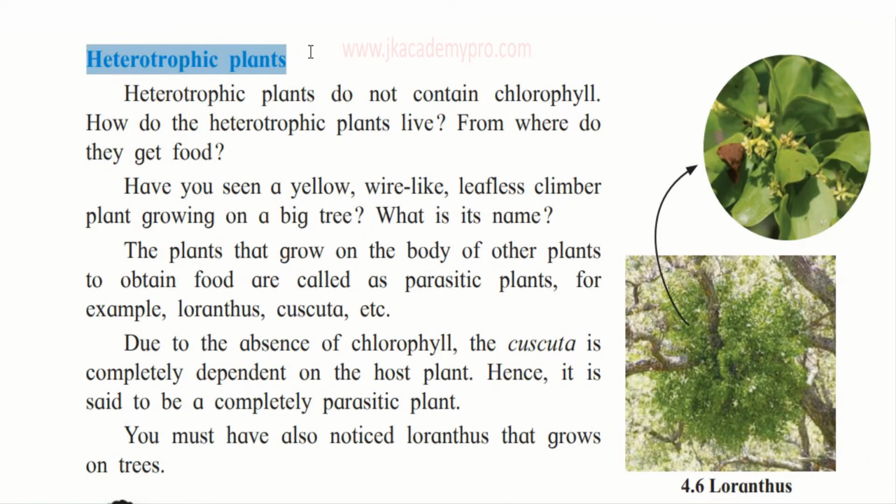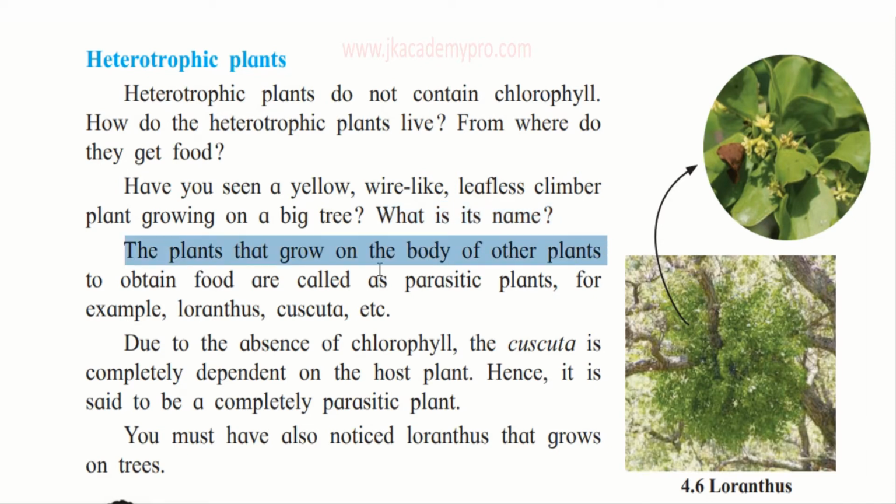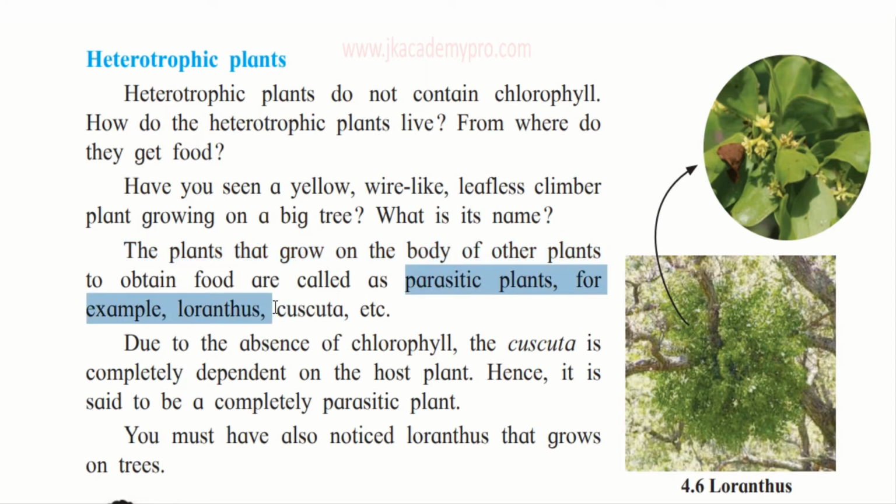Now let's learn about the heterotrophic plants. Heterotrophic plants do not contain chlorophyll. Because they do not contain chlorophyll, they are not able to produce their own food. So, how do the heterotrophic plants live? From where do they get their food? Have you seen a yellow wire-like lifeless climber plant growing on big trees? What is its name? Its name is Cuscuta. The plants that grow on the body of other plants to obtain food are called parasitic plants, for example Loranthus and Cuscuta.